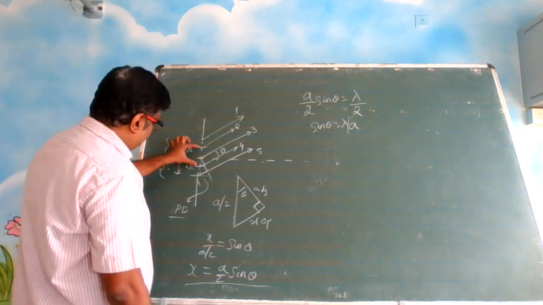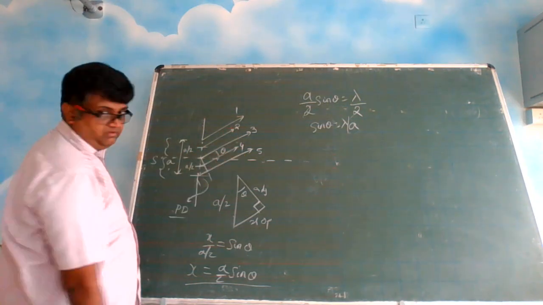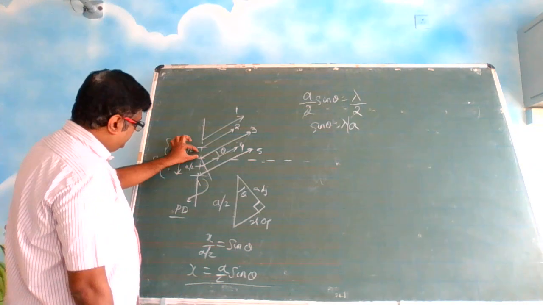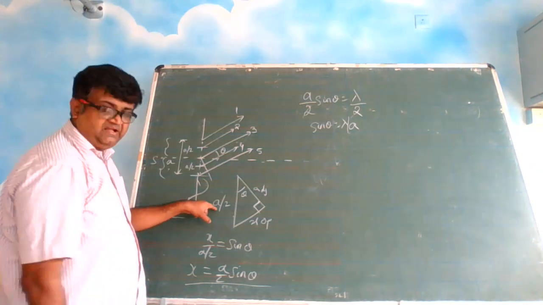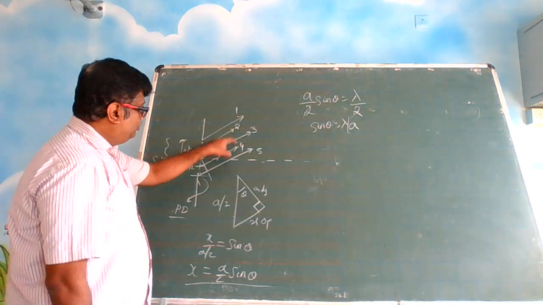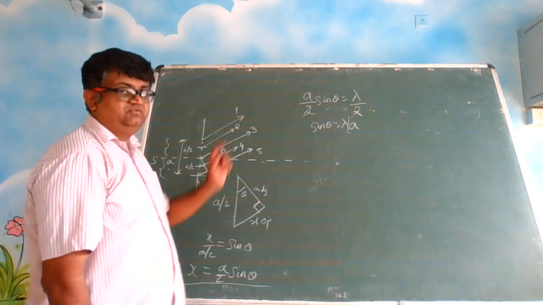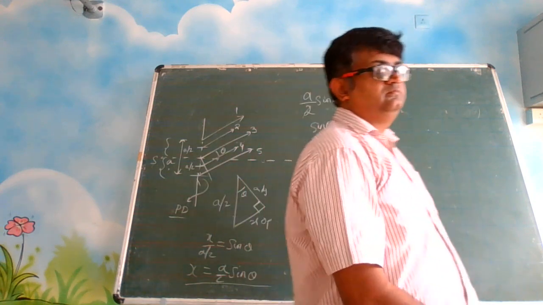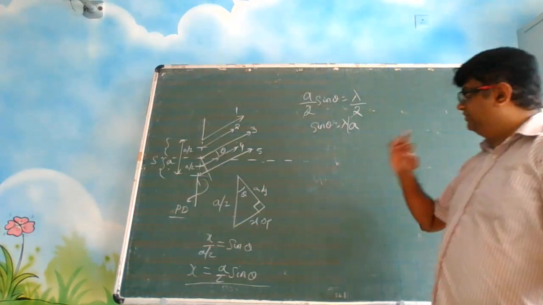So here also if I am taking 2 and 4, I am getting A by 4 plus A by 4, A by 2. So for taking 2 and 4, I am arriving at the same situation.